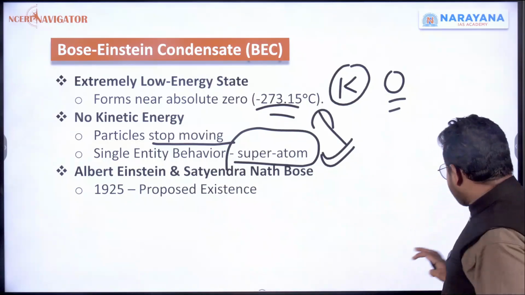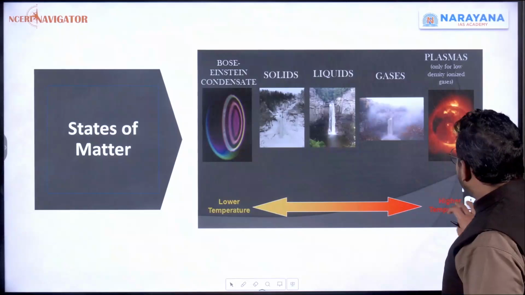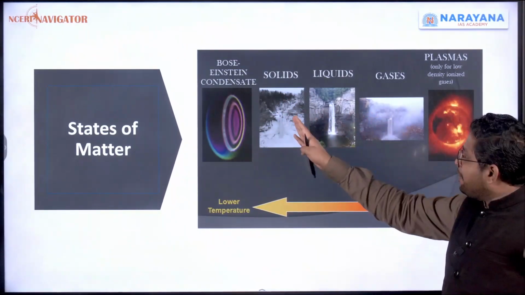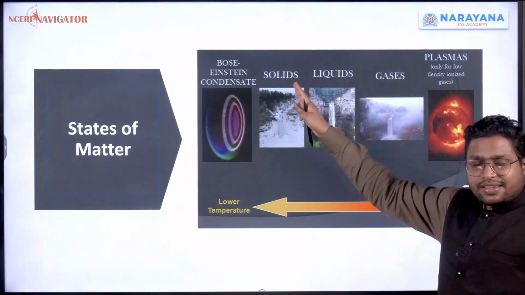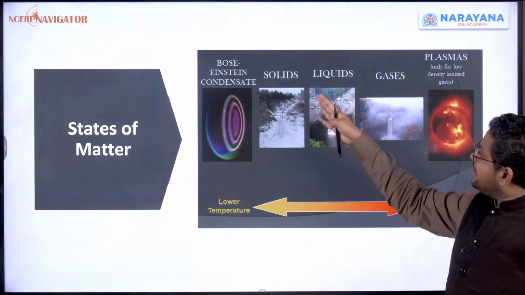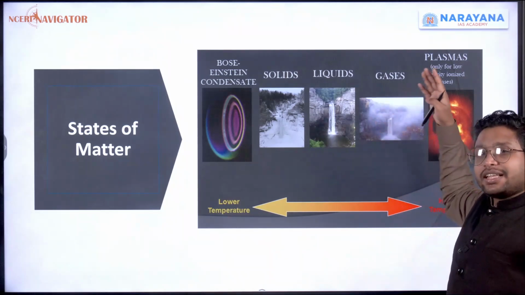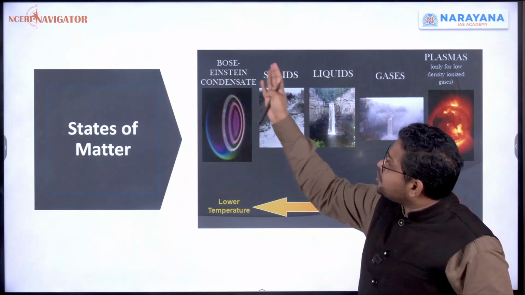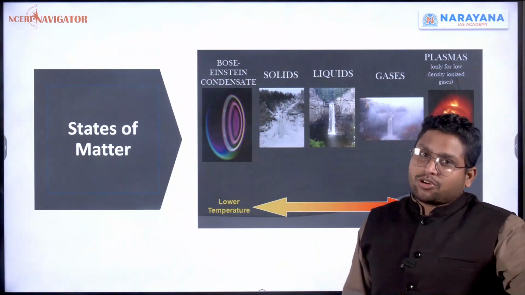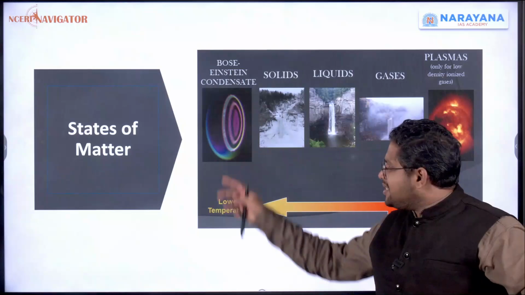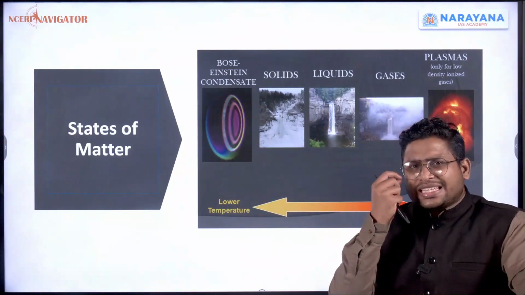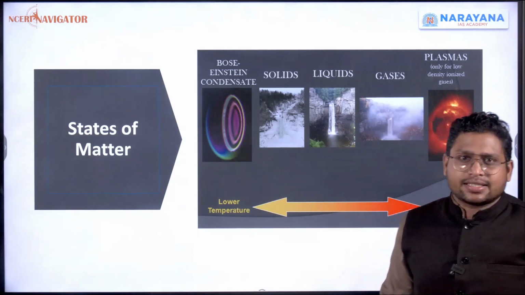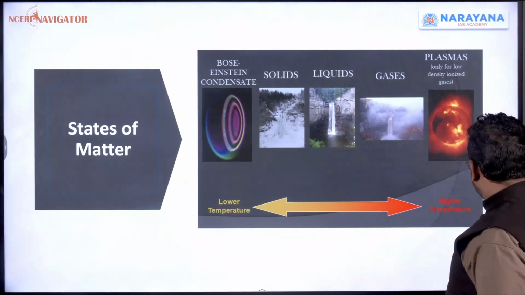Okay. So to briefly revise: solid, liquid, gas. If more energy is given to solids, they will become liquid. Then it will become gas. If more energy is given, it will become plasma. And if energy is being reduced, it will go in this direction. After solids, the Bose-Einstein condensate is possible. Obviously, this is a form which we can't see with our eyes. If something is in Bose-Einstein condensate, we can't see it with our naked eyes. Clear?